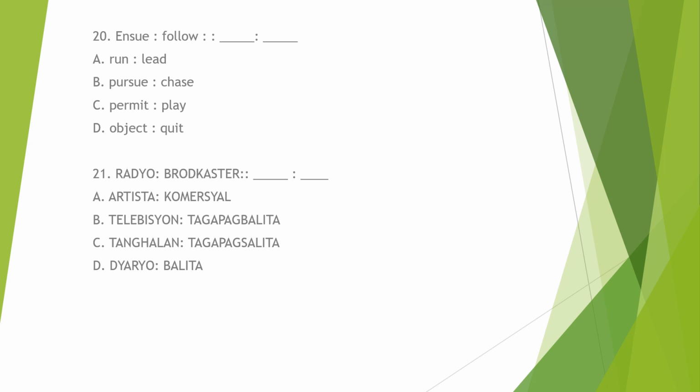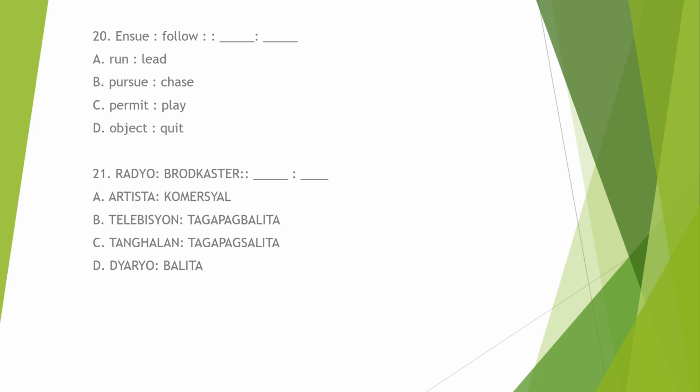Now, how about the letter B? Letter B, pursue is to chase. Now, this pair does not exhibit the same relationship as the given analogy. Pursue and chase are related in terms of following or pursuing something, but they are not directly synonyms like ensue and follow. Letter C. Permit is to play. So this pair does not exhibit the same relationship as the given analogy. Permit and play are related in terms of permission or engagement in an activity but do not represent any synonym relationship like ensue and follow.